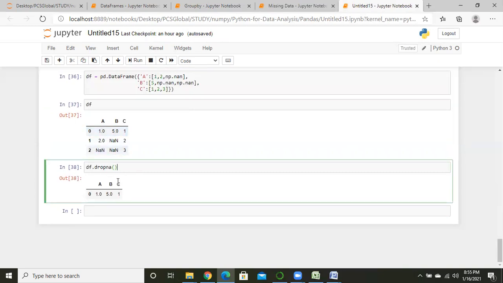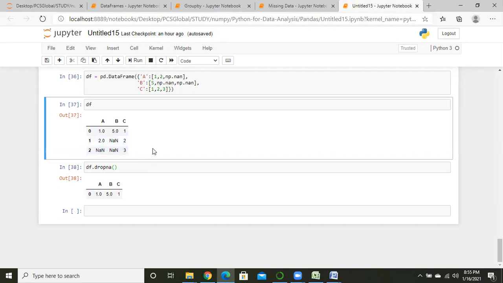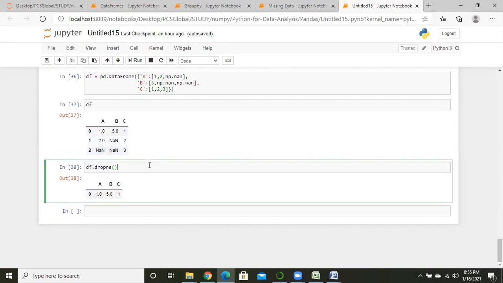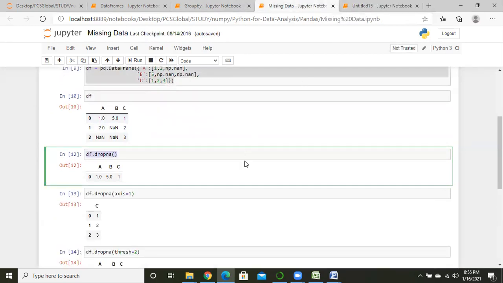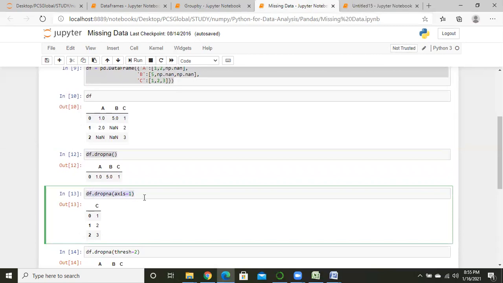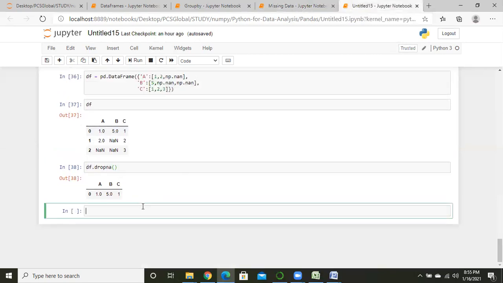So that's why Python is showing us that first row only, and Python dropped index number 1 and index number 2, not row number 1. Okay guys, is that okay? Is it okay, dropna? Yes. Good.